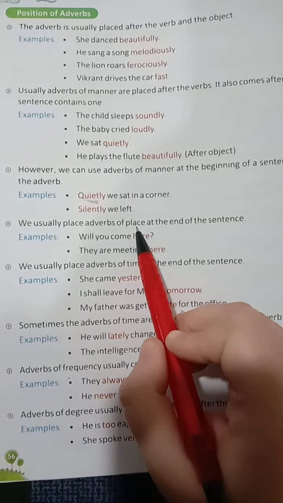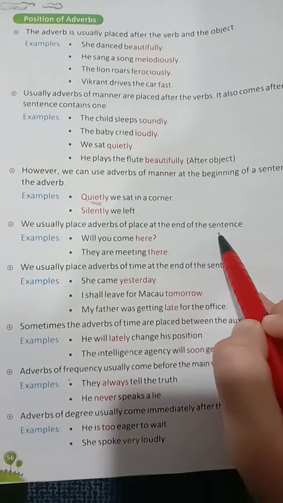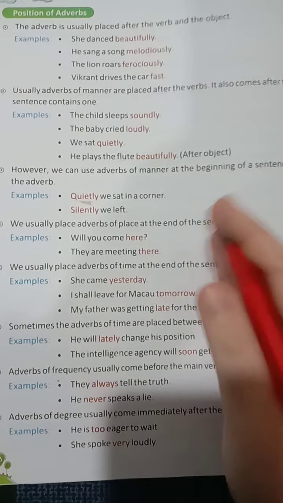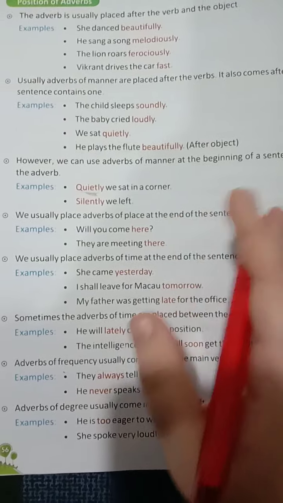We usually place adverbs of place at the end of the sentence. Here, there, nowhere, up, down: please come up, please go down, all these kind of things.